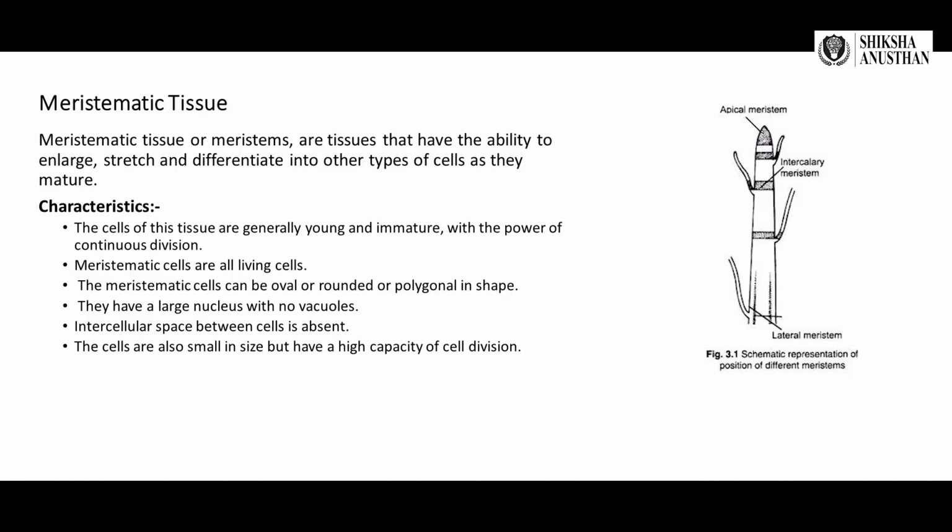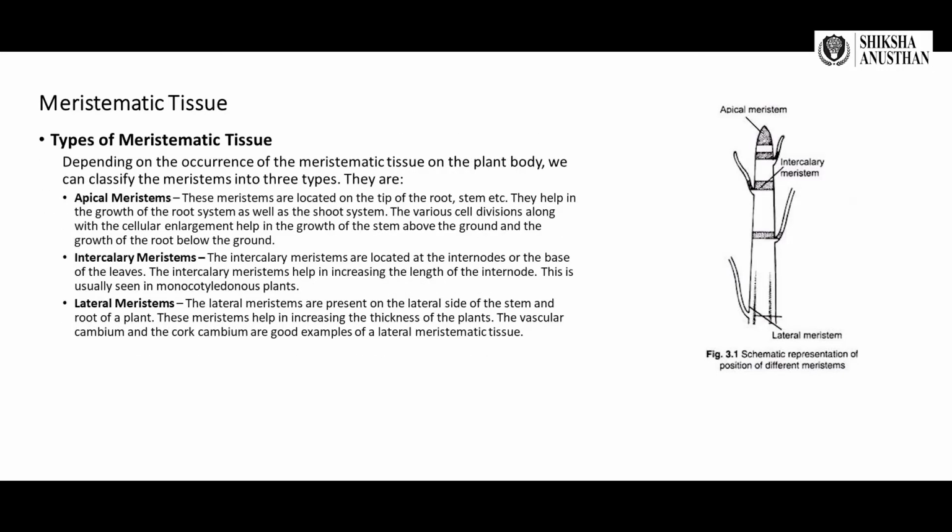The meristematic cells can be oval, rounded, or polygonal in shape. They have a large nucleus with no vacuoles. Intercellular space between cells is absent. The cells are also small in size but have a high capacity of cell division. As you can see in the side figure, it shows the types of meristematic tissues: apical meristem, intercalary meristem, and lateral meristem.